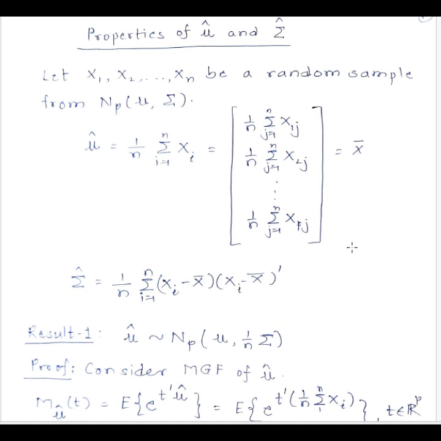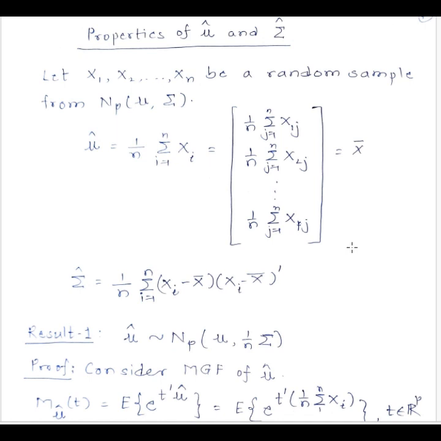Hello everyone. So in today's lecture we shall consider first the properties of mu hat and sigma hat, and then we shall see how this leads us to the discussion about Wishart distribution. So let us first start with the maximum likelihood estimators of mean vector and variance covariance matrix for multivariate normal